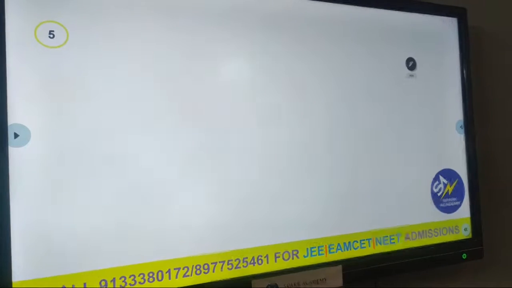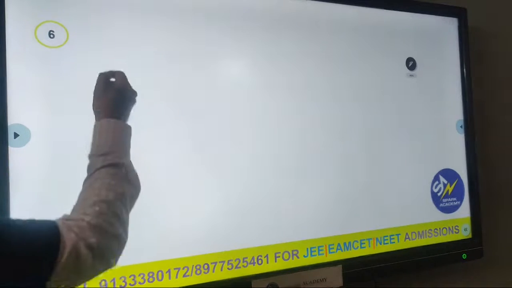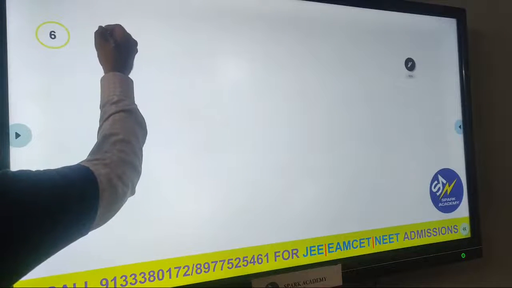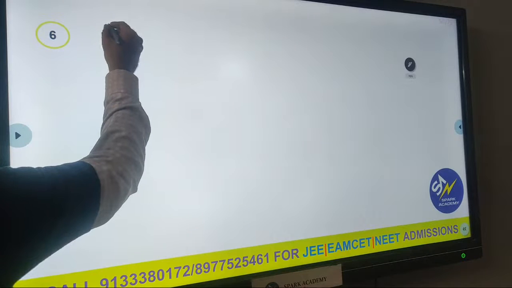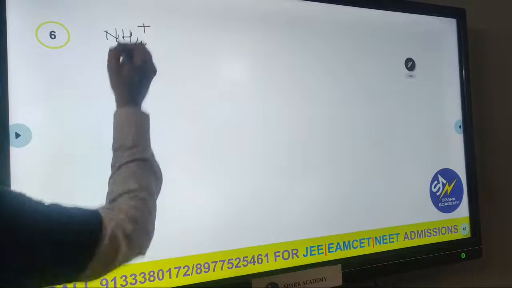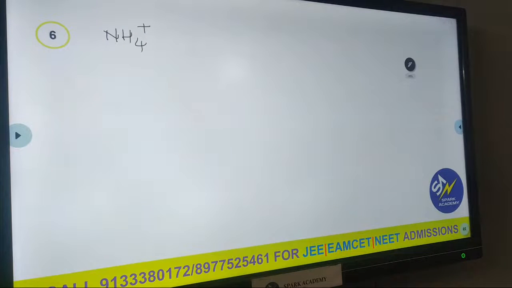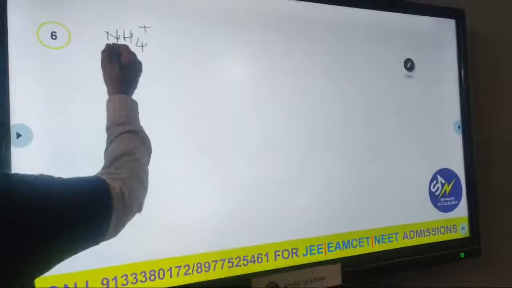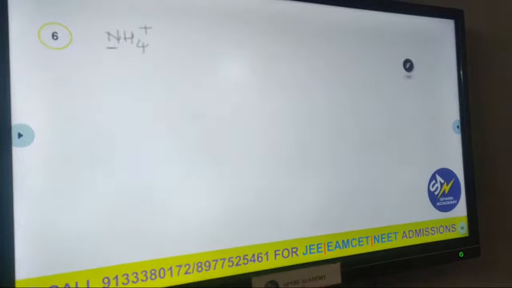Clear? Now next. Can we take one more molecule now? Yes. Now we are taking which molecule? NH4 plus. So what is this ion's name? Ammonium cation. In ammonium cation, what is the central atom here? Nitrogen. So what is the hybridization of nitrogen in NH4 plus? SP3D? No, we have to use the technique.